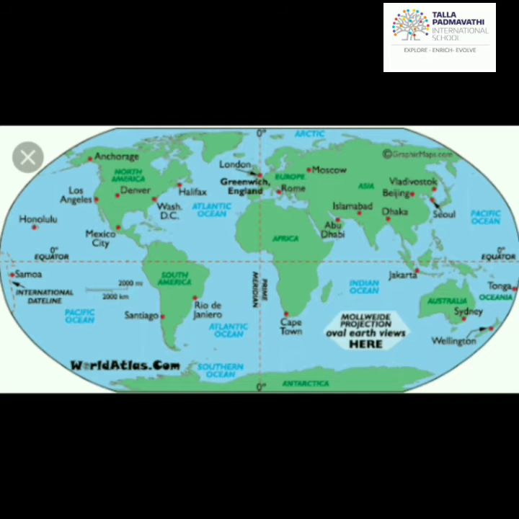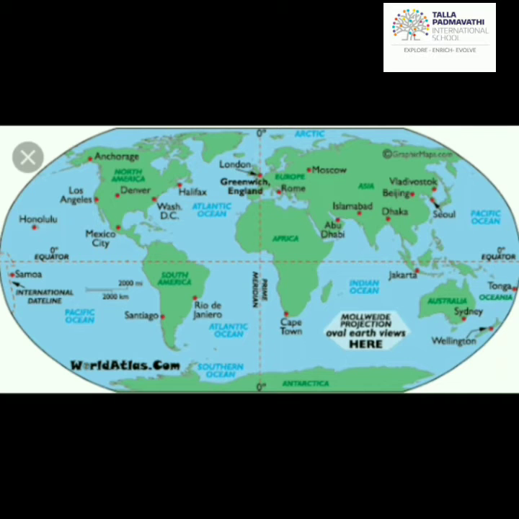There is a relationship between longitudes and time. As you know, when the Earth rotates, every place has its sunrise and sunset. The Earth completes one rotation in approximately 24 hours. That means the Earth rotates 360 degrees in 24 hours, or the Earth travels an angular distance of 360 degrees in 24 hours.